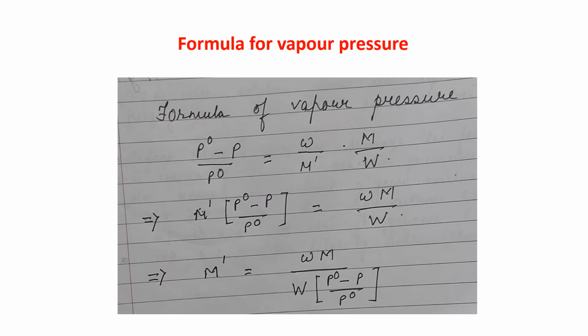Here is the derivation of the formula for vapor pressure. We know that (P° − P)/P° = (w/M') × (M/W). If we do the cross multiplication, we get M' times (P° − P)/P° equals wM/W. From there, M' = wM / (W × (P° − P)/P°). So this formula we got in the last slide.